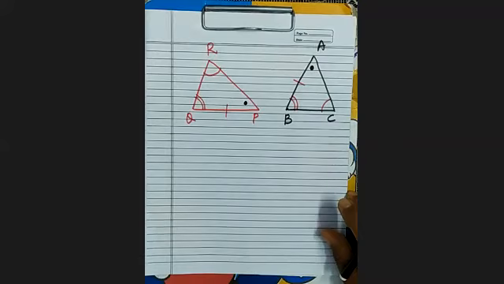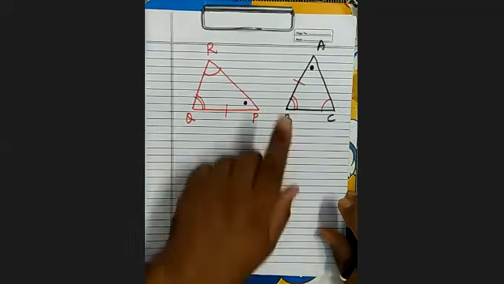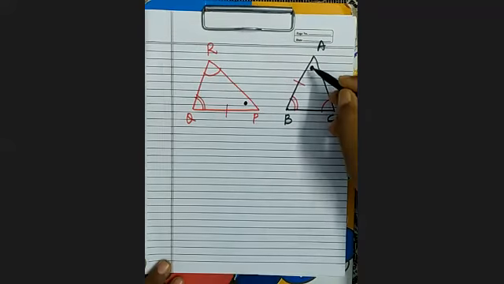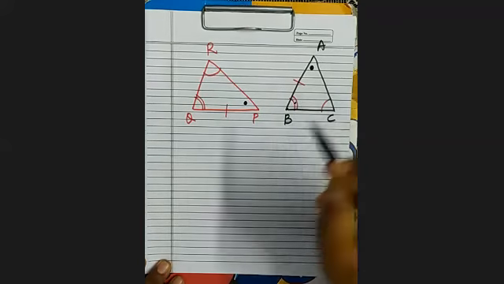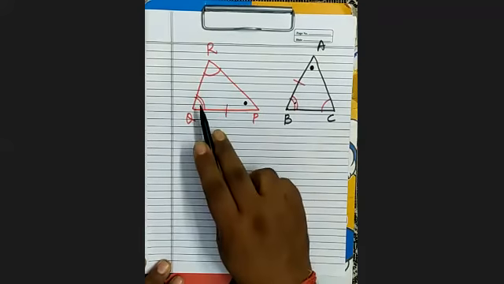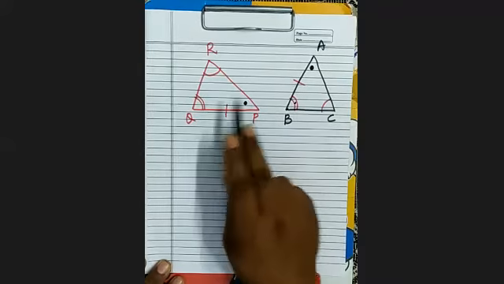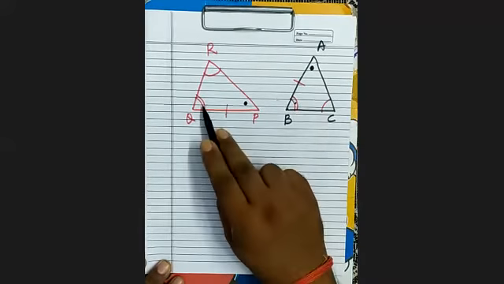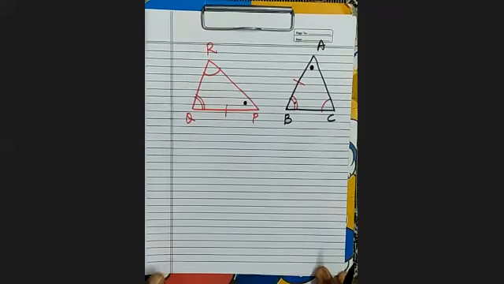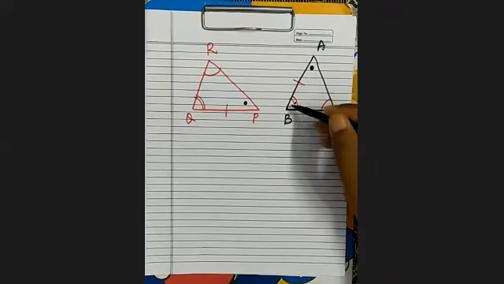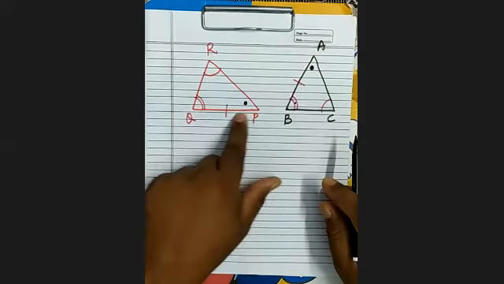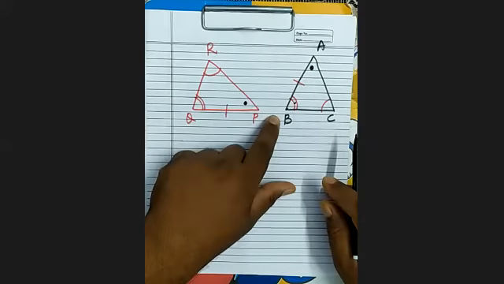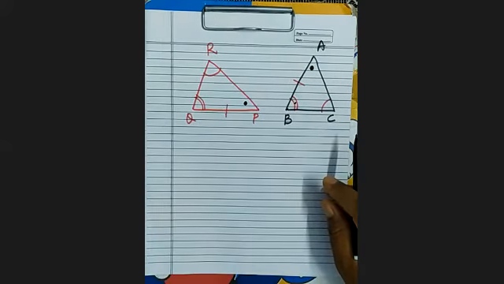Now see here, AB is equal to which side? PQ. AB is including which two angles? This angle and this angle. What is PQ doing here? It is including the same two pair of angles. It is the same pair, right? Everyone see. PQ is including the same pair of angles as included by AB.